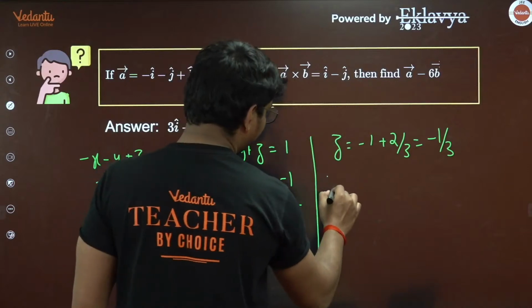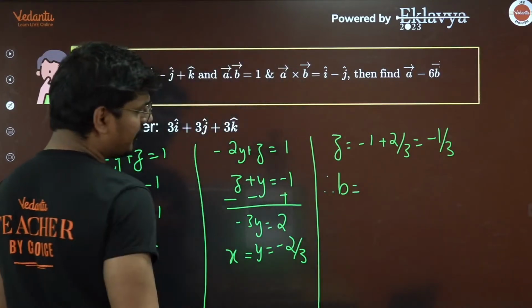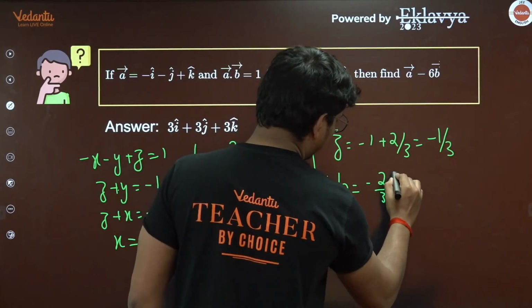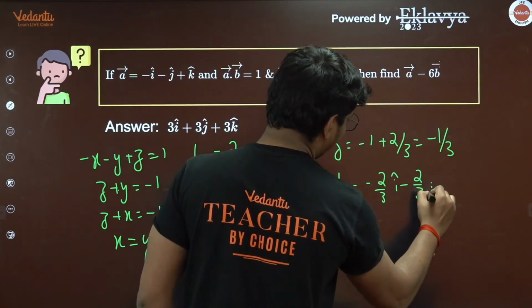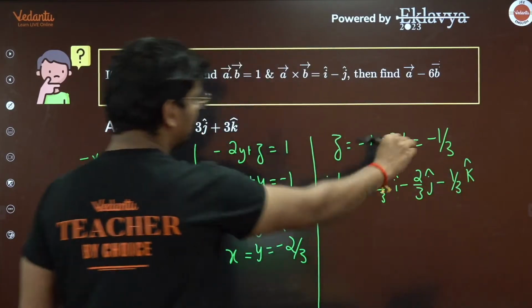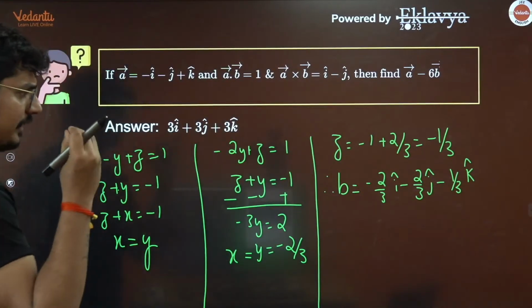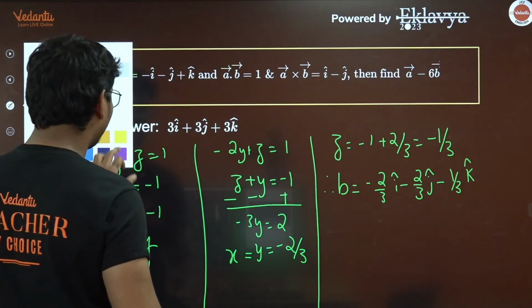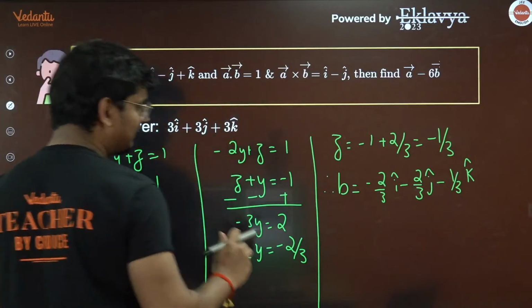So therefore the vector b, what is that going to be? xi, so minus 2 by 3 i, minus 2 by 3 j, and you have minus 1 by 3 k cap. This is your vector b. But again, he's not asking you to figure out what is vector b. He wants you to find out what a minus 6b is going to be.